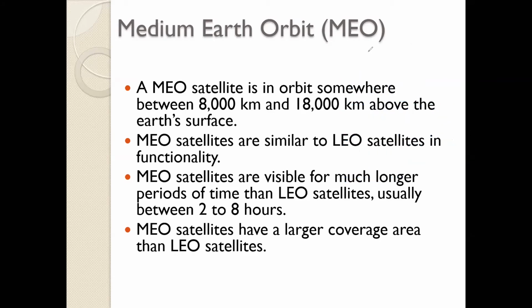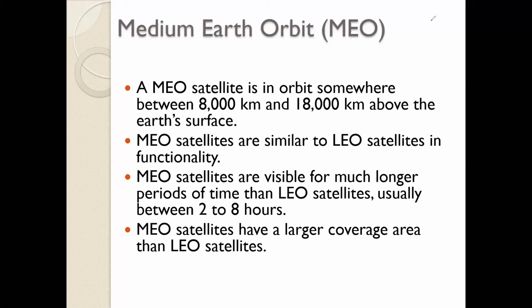Okay. Now, we have covered LEO, we have covered GEO. Now comes the MEO, that is medium earth satellite. The word itself says medium means it is something between the GEO and the LEO. GEO and LEO define the two extremes and MEO is in between. GEO was at 36,000 kilometers from this earth and LEO was only at say 1,000 kilometers from the surface of the earth, whereas MEO is between 8,000 to 18,000 kilometers. So definitely it will have a larger coverage area compared to LEO.